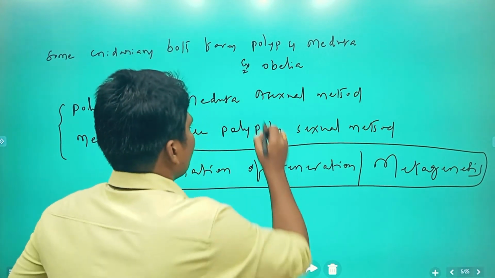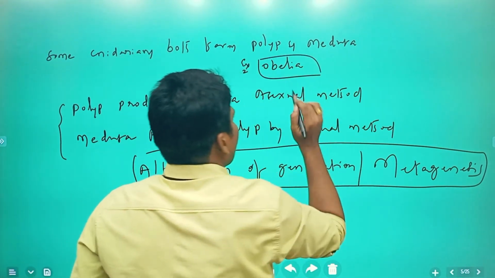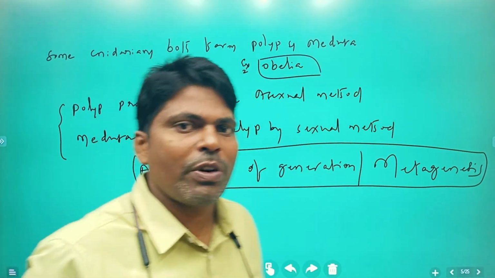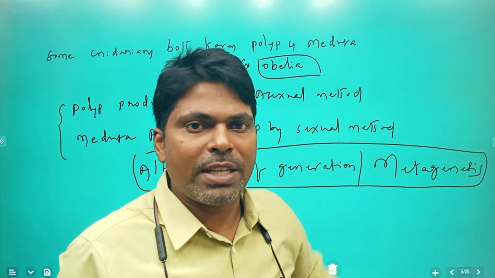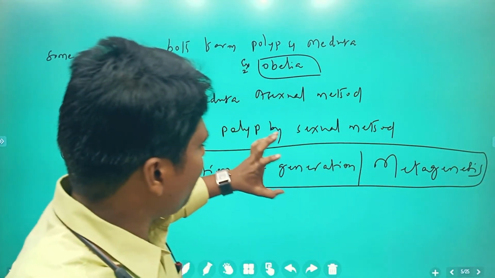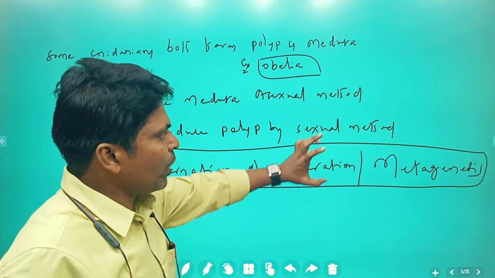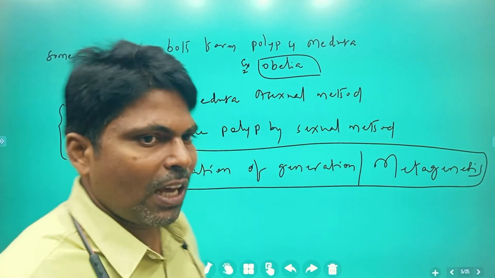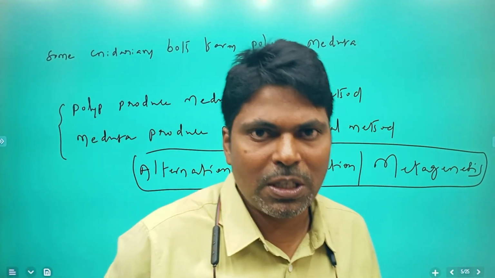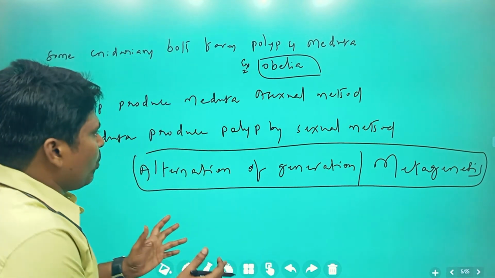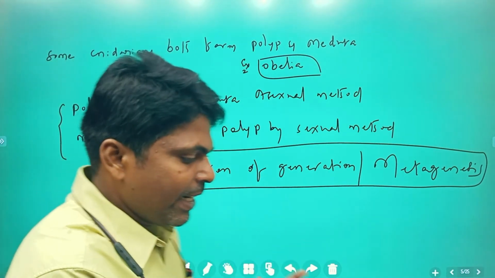You can observe this example in Obelia. Do you understand what I am going to say? This is a very important characteristic feature you observe in these organisms. Clear? So now we have studied entire Coelenterata.